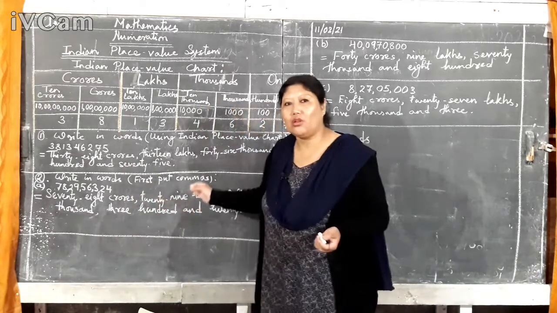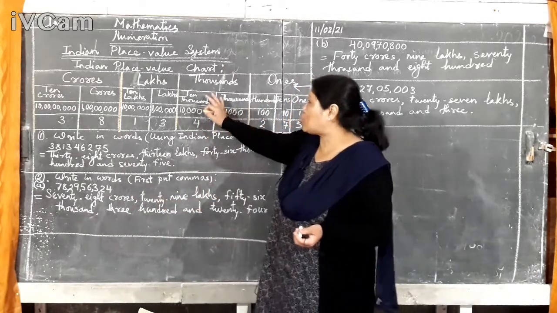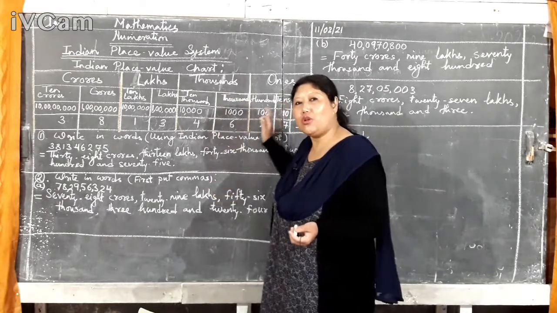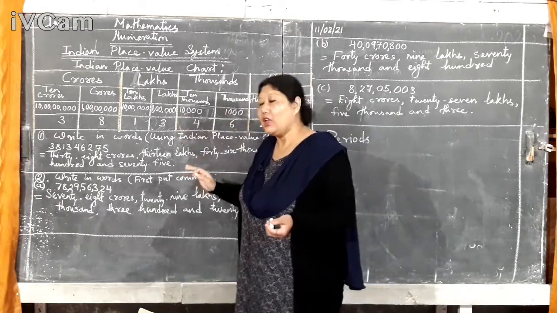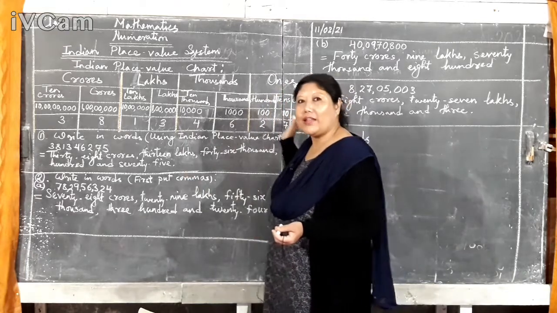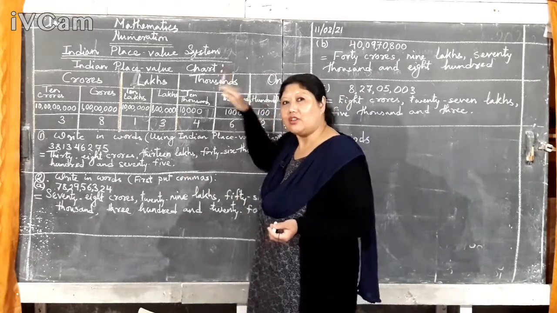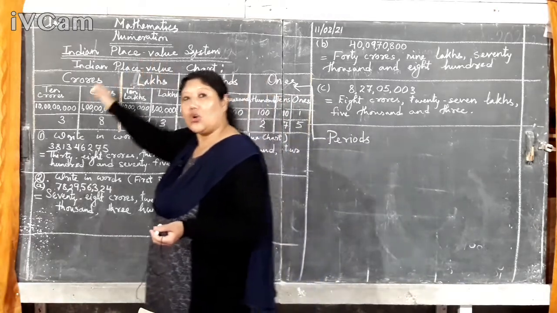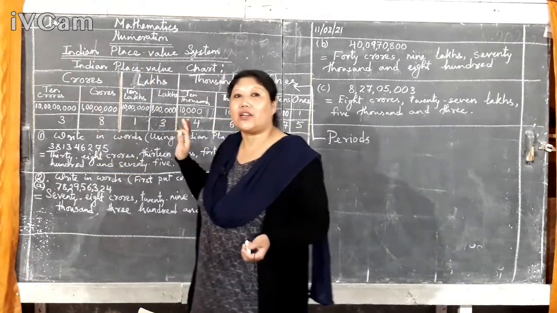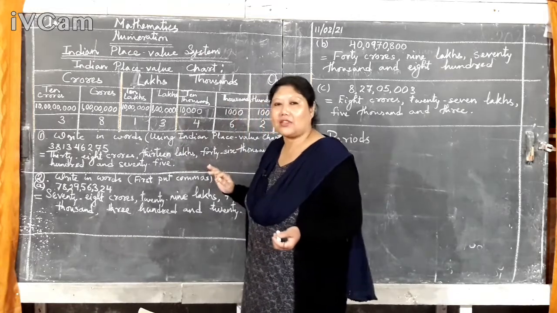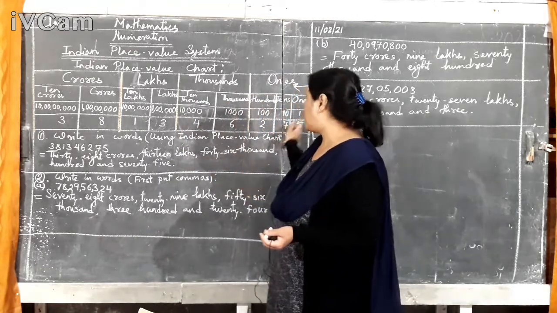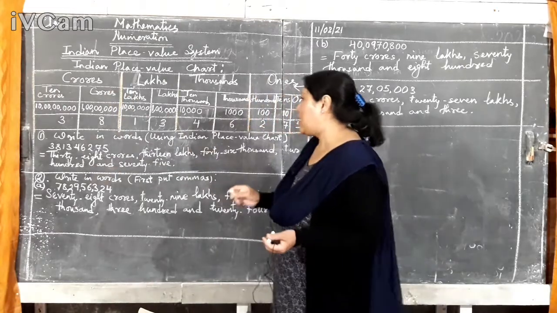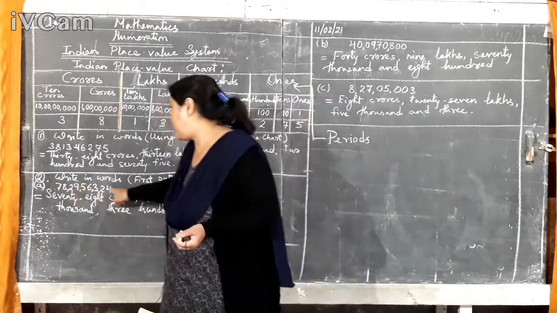First, what you have to do? Put commas. But you should know this, places and periods. You should know its order. Okay? So ones, tens, hundreds. Thousands, ten thousands. Lakhs and ten lakhs. Crores and ten crores. You should remember that. Okay? Then, 3, 2, 2, 2. Remember that. Okay? Now, this question is given.